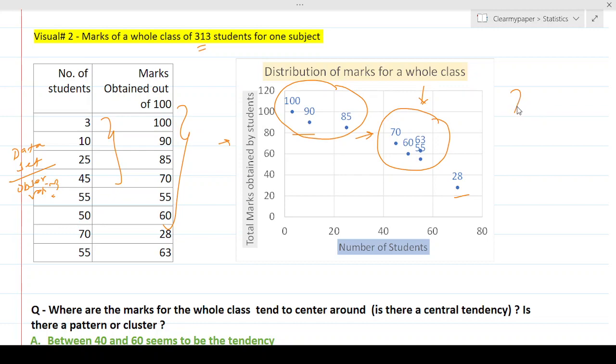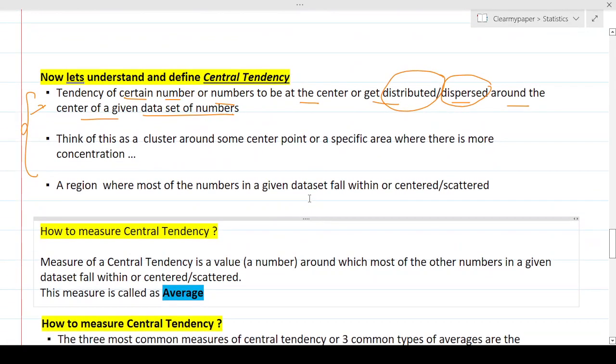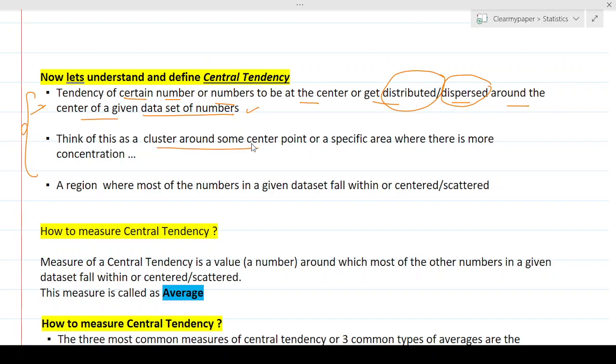So if you take all of these numbers put together, these numbers have a tendency to be centered around this cluster, and this area is called the central tendency, or the area of central tendency. That's what it means in the first point. Again, rephrasing the same thing in different words: think of this as a cluster around some center point or a specific area where there is more concentration.